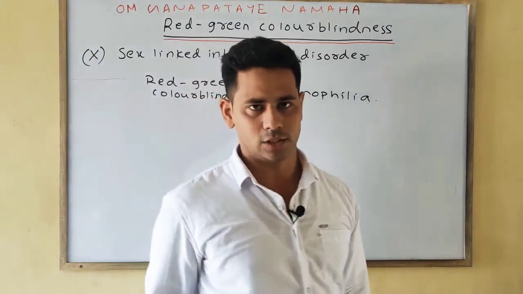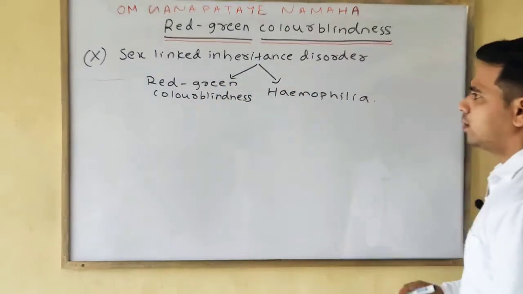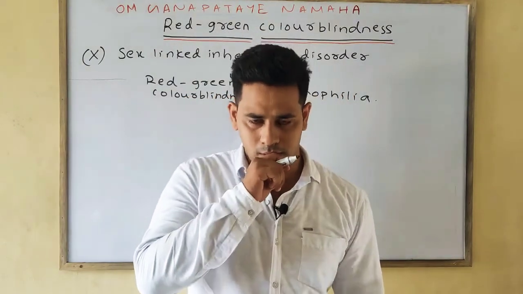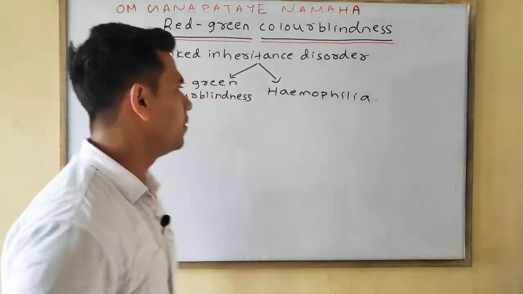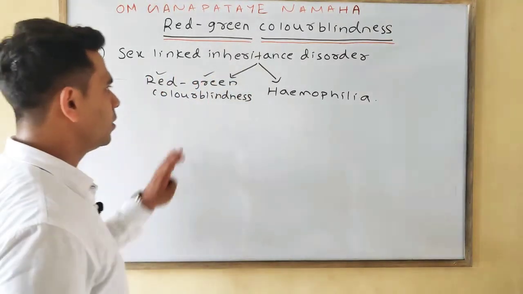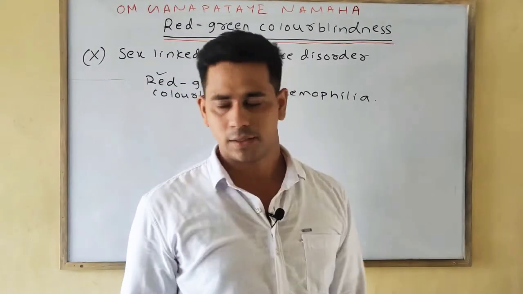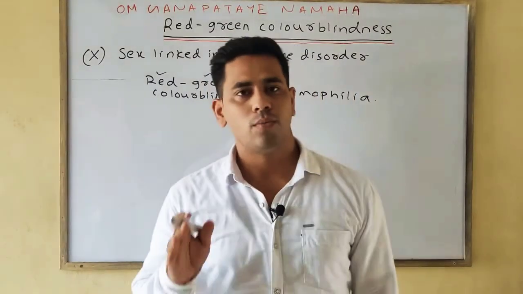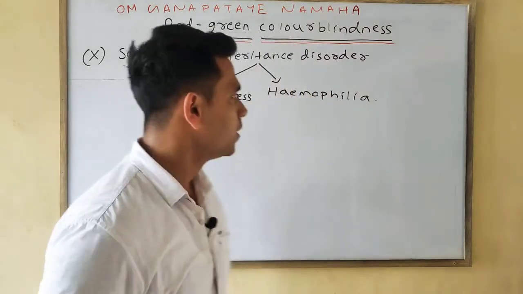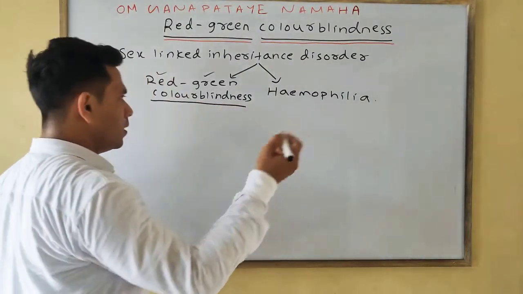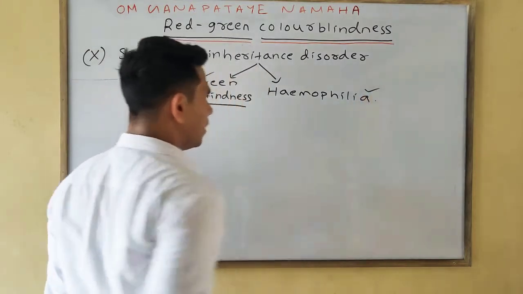X-linked inheritance disorder. Red-green color blindness means if a person is unable to distinguish between the red and green color, then that disorder is nothing but red-green color blindness. Whereas hemophilia is the inability of the blood to clot. Today we will discuss in detail the red-green color blindness. In another class we will discuss hemophilia.